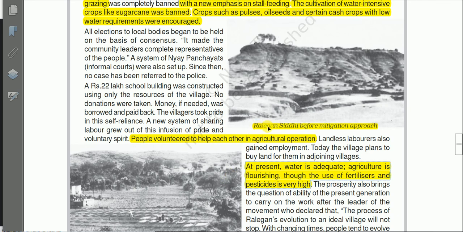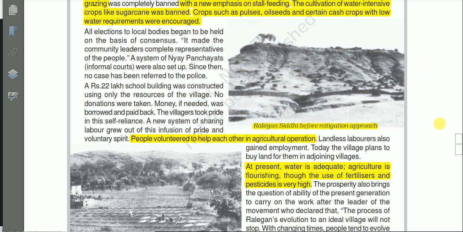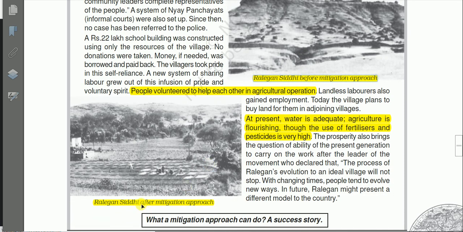And here in our book we have some photographs of Ralegan Siddhi before the mitigation approach. The environment was fragile, see here, no trees, the land was dry. This is the picture before the implementation of the watershed management program, and this picture shows Ralegan Siddhi after the mitigation approach.